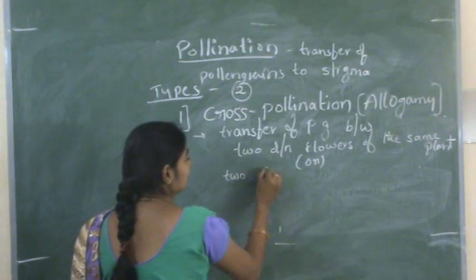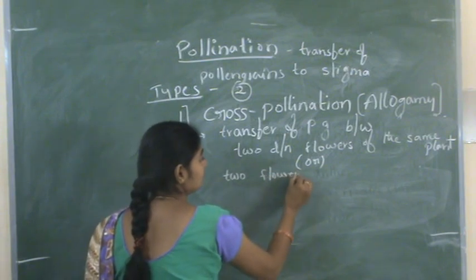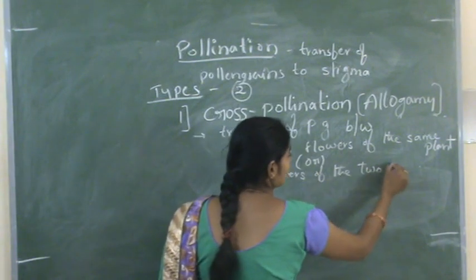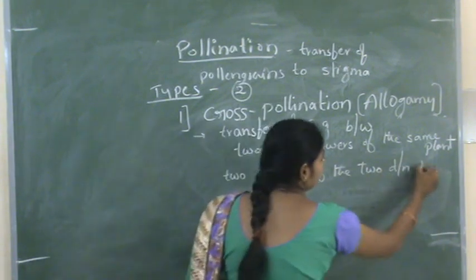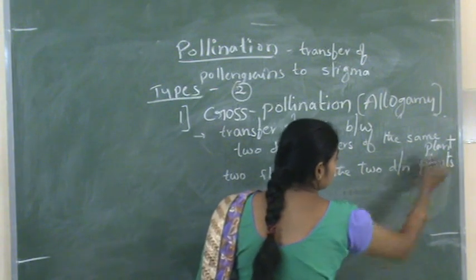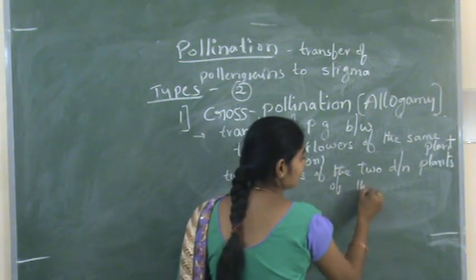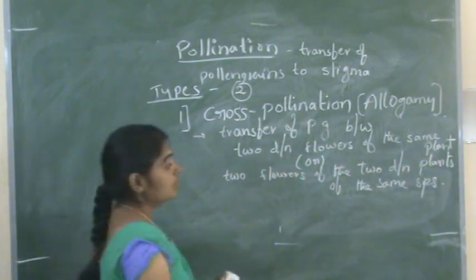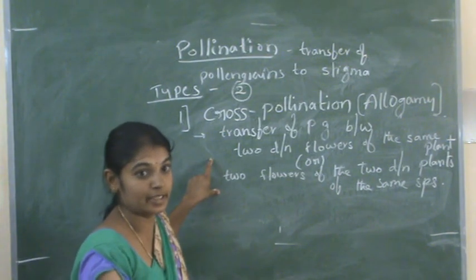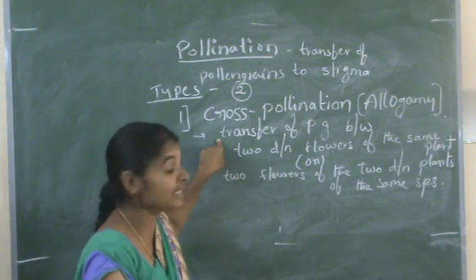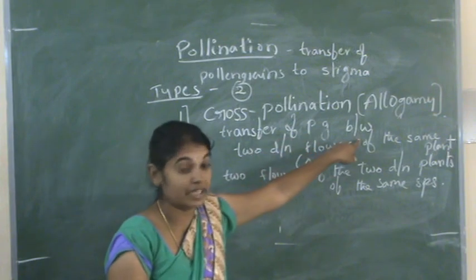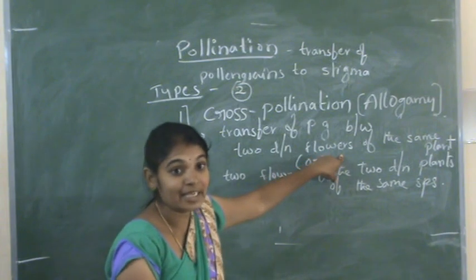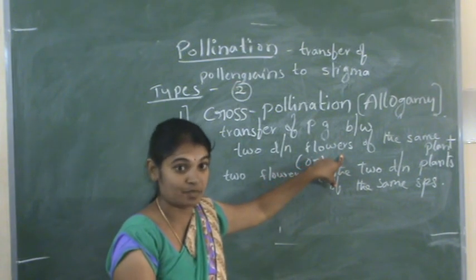between two flowers of two different plants of the same species. It is known as cross-pollination. When it is between two different flowers of the same plant, it is genetically and ecologically the same plant.